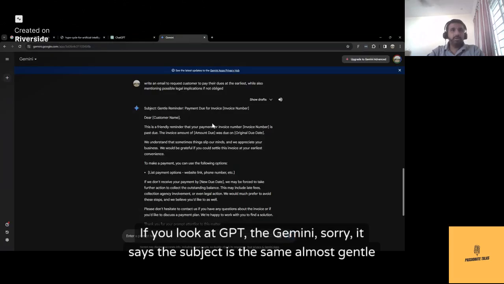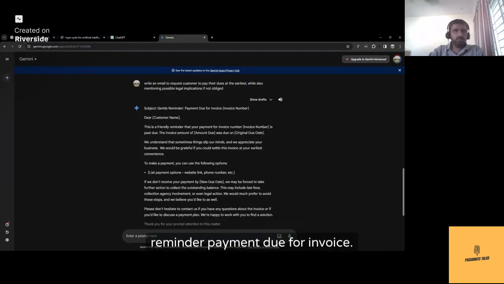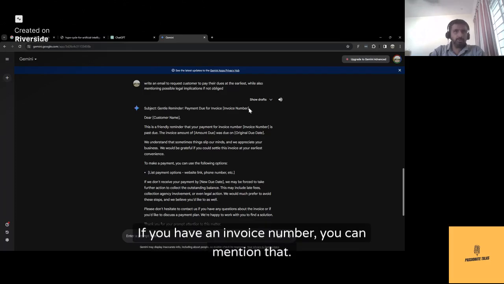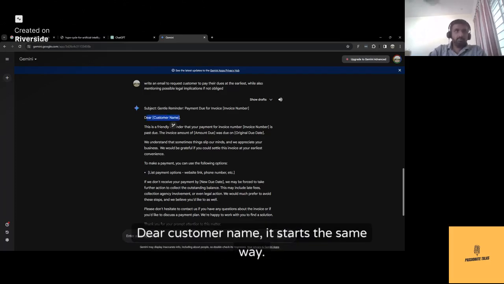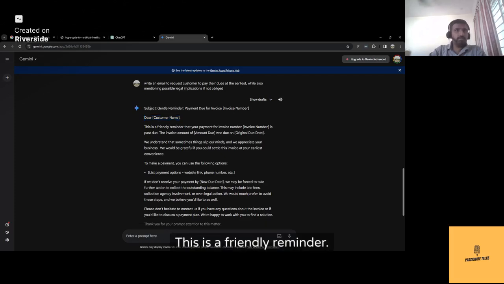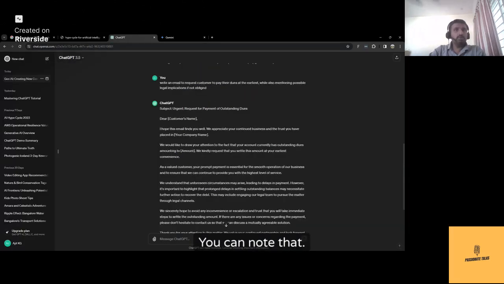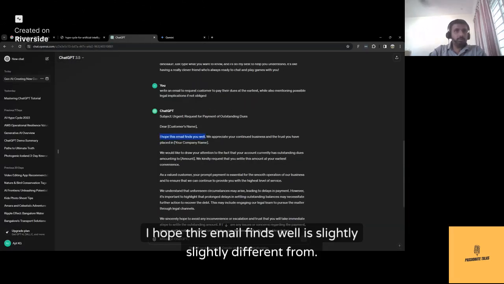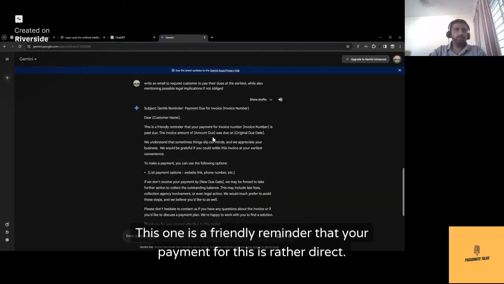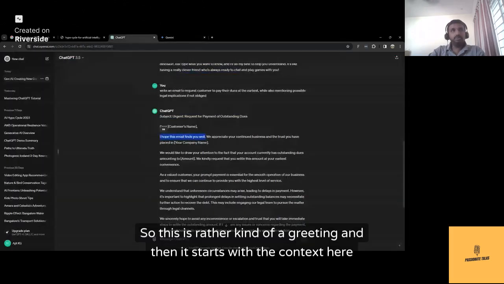If you look at the Gemini, sorry, it says the subject is almost the same: Gentle reminder, payment due for invoice. If you have an invoice number, you can mention that. Dear customer name, it starts the same way. This is a friendly reminder. You can note that "I hope this email finds you well" is slightly different from this one. This is rather direct. So the other one is rather a greeting, and then it starts with the context.